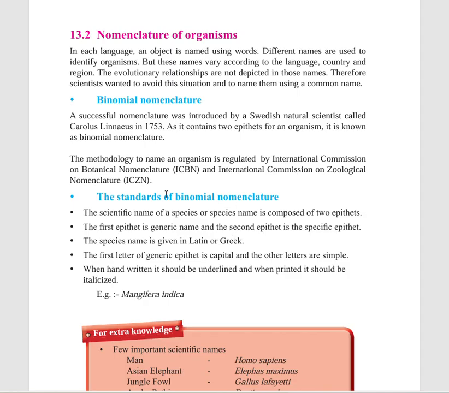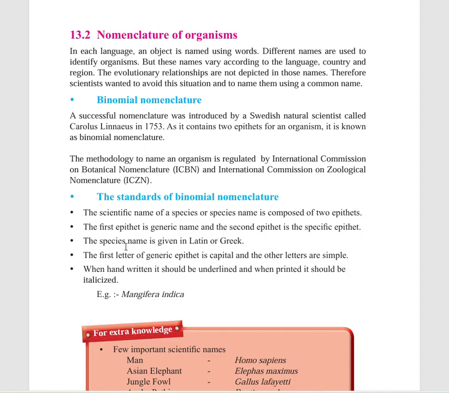Here, see the standards of the binomial nomenclature. The scientific name of a species is composed of two epithets. What are those epithets? Those epithets are the generic name as well as the species name. The first epithet is the generic name and the second epithet is the specific name, or else species name.